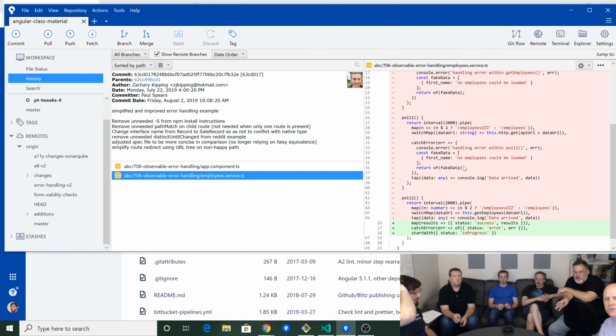I guess it is part of the idea of observable error handling, but we missed the thing that fundamentally people are expecting to see and care about, which is how do I put an error message on the page in response to that error? And that has always been my complaint with this example. But I don't want to throw out one baby to get another baby.